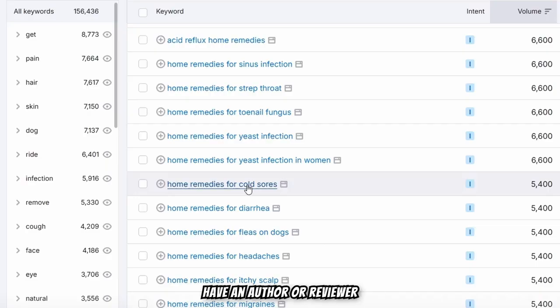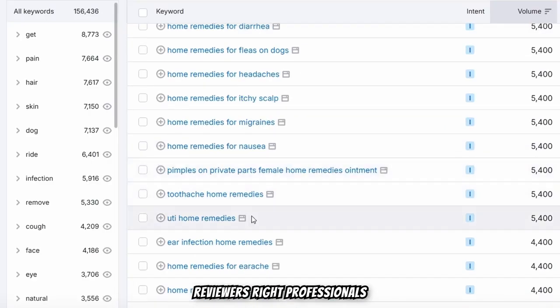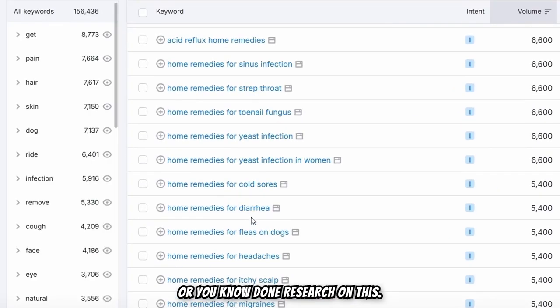Make sure to have an author or reviewer in your WordPress author user section, just to tell Google that it has been verified by professional sources or professional reviewers, that professionals have done research on this.